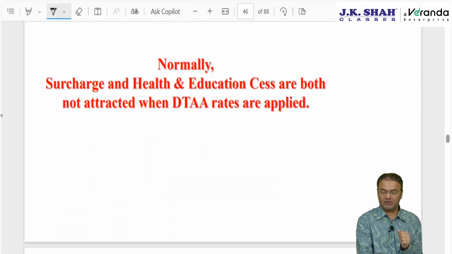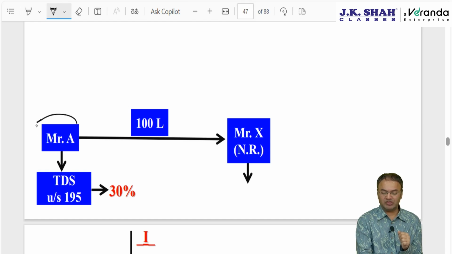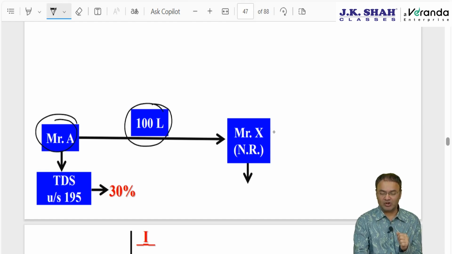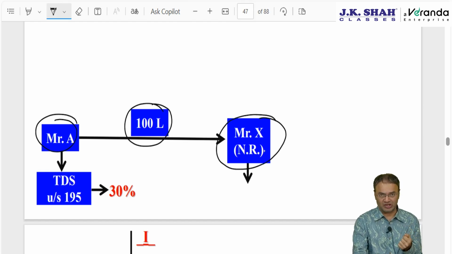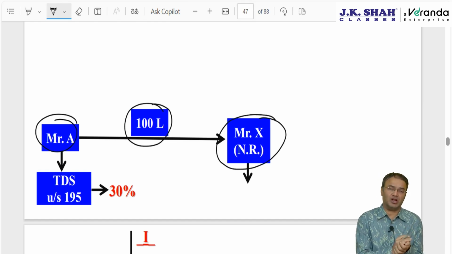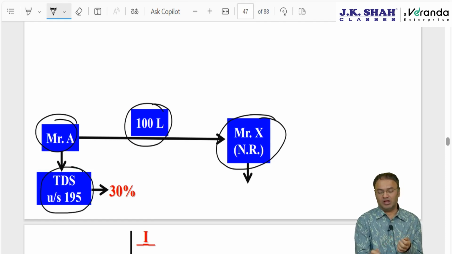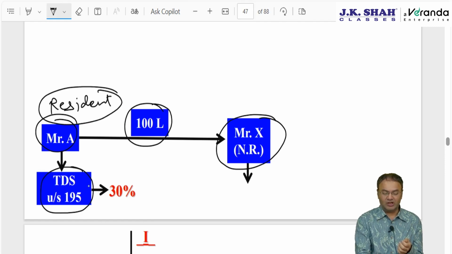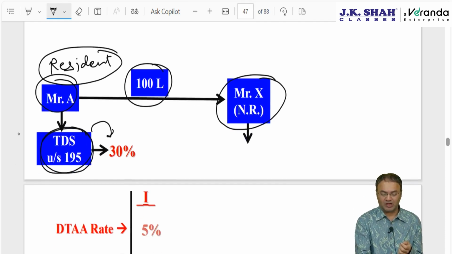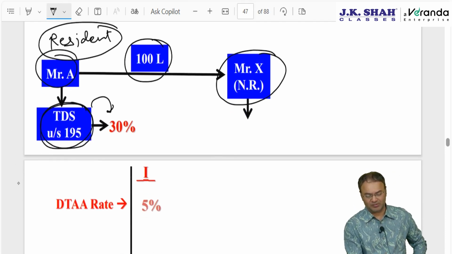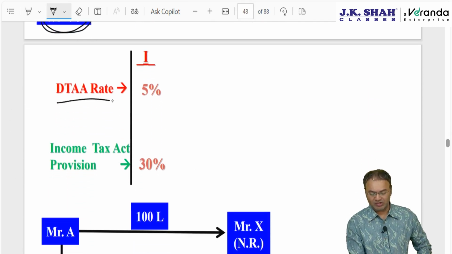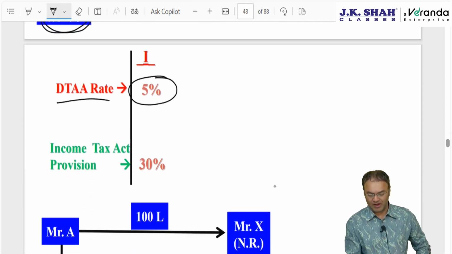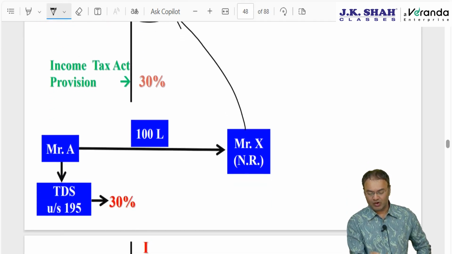So, the payer of the income will be required to deduct TDS. Supposingly Mr. A is making payment of, or is liable to pay, 100 lakhs to Mr. X, who is a non-resident. The non-resident is coming from a country with which India has a DTAA. According to section 195, whenever any resident person makes payment to any non-resident, the payer will have to deduct TDS. TDS will be at what rate? Section 195 is applicable, so TDS will be as per the rate applicable to that income. Let us say it is 30%. However, as per DTAA, Mr. X is liable to pay tax at the rate of 5%.